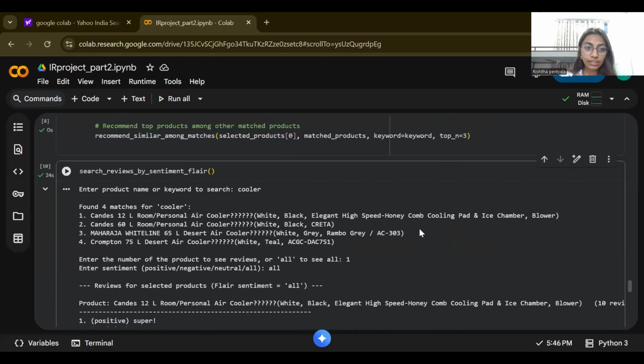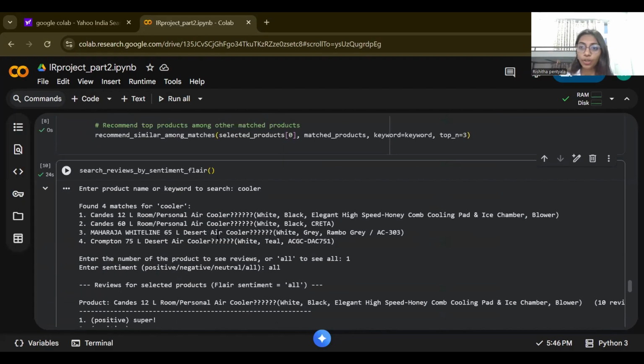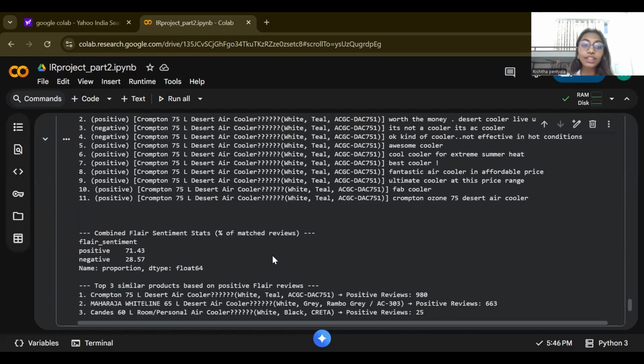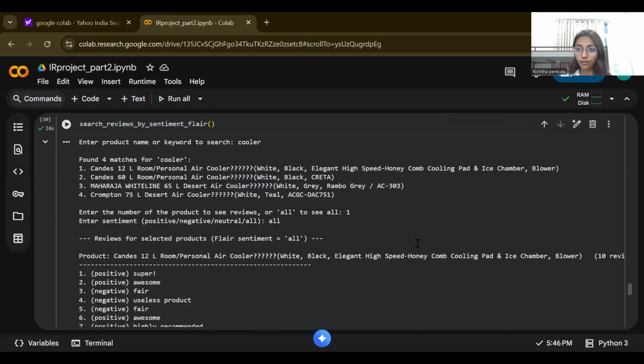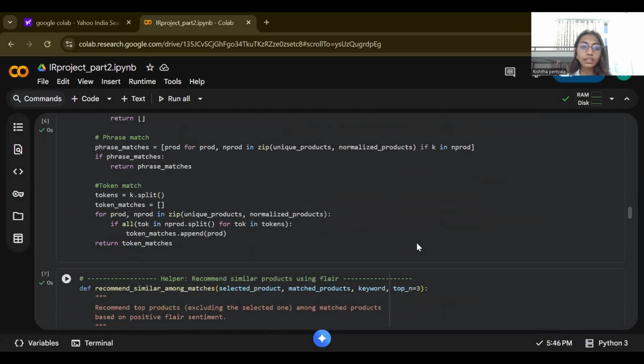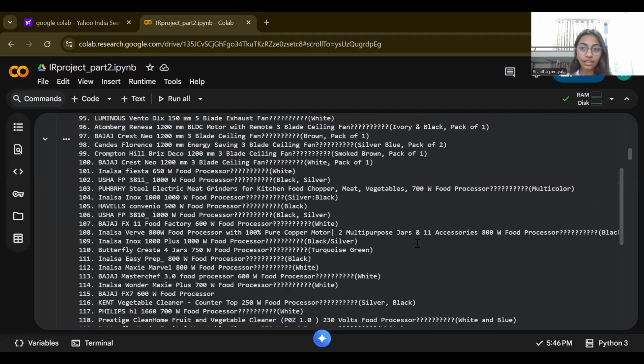So as we can see here, in total there are four products and I chose the first one. Now for the rest of the three products, it is giving me which product I would also like, what the alternatives are based on the positive reviews. So this is the workflow of my code. Now let us quickly understand the rest of the code.